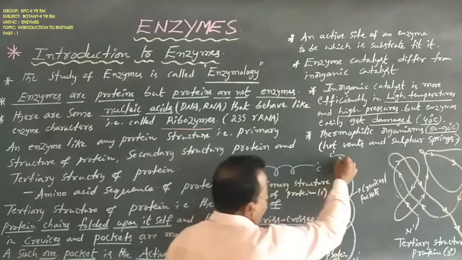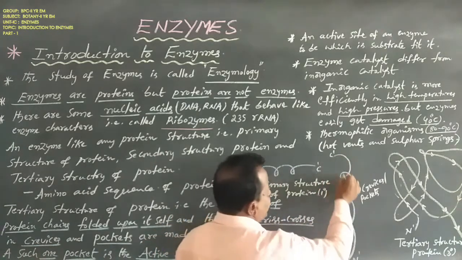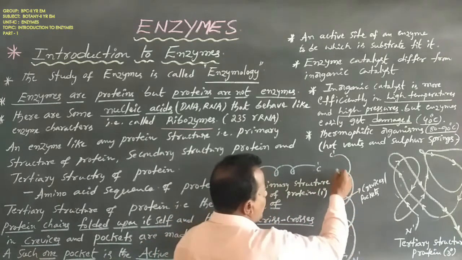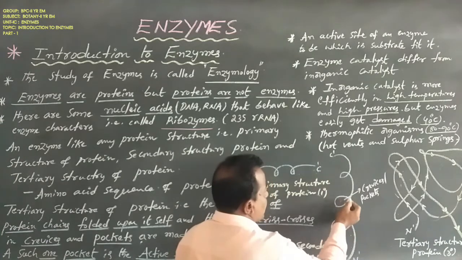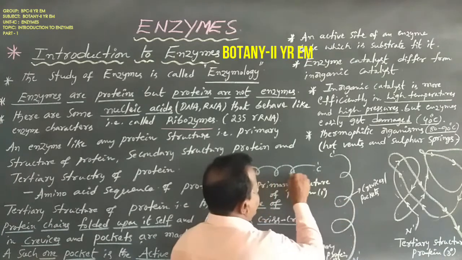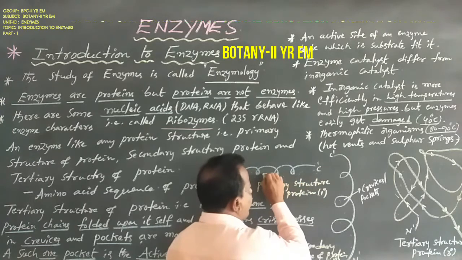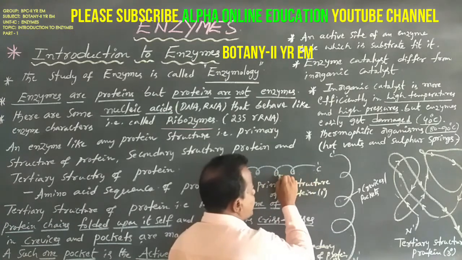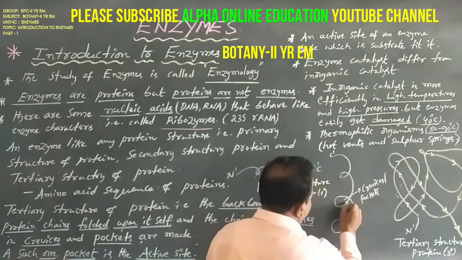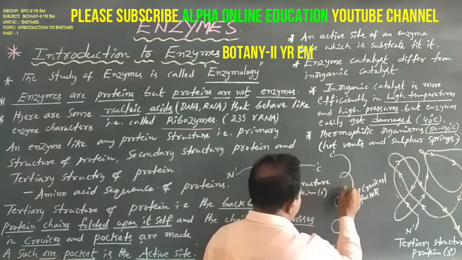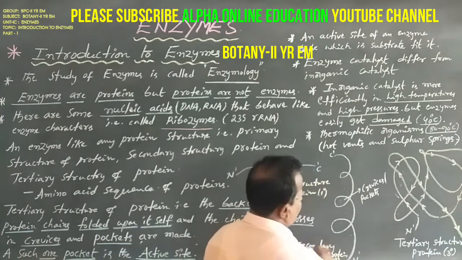And this is the secondary structure of protein. The secondary structure of protein is larger in size than the primary structure of protein. The primary structure of protein is smaller in size.